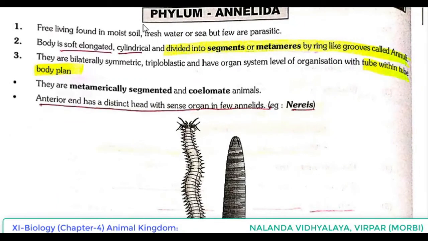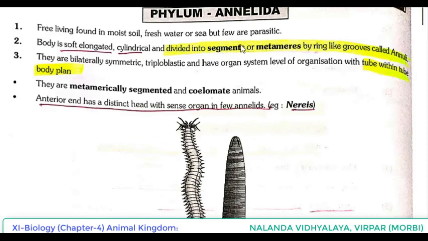Please take out page number 22. Phylum Annelida. First point, they are free living, found in moist soil, fresh water or sea, but few are parasitic. Body is soft, elongated, cylindrical and divided into segments or metameres by ring-like grooves called annuli.